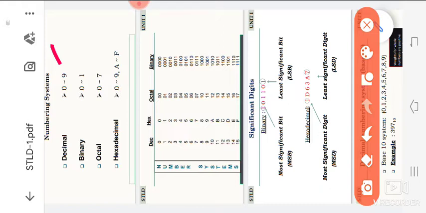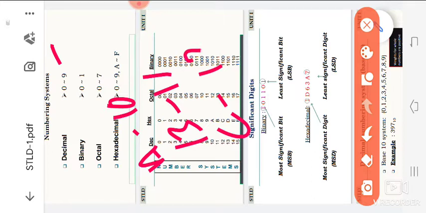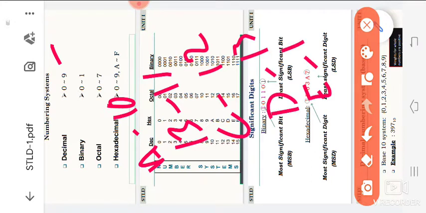and here A means 10, B means 11, C means 12, D means 13, E means 14, F means 15. So here we have 0 to 15, that means 16 digits. Those are the number systems.